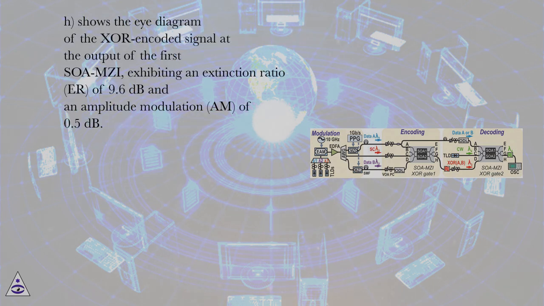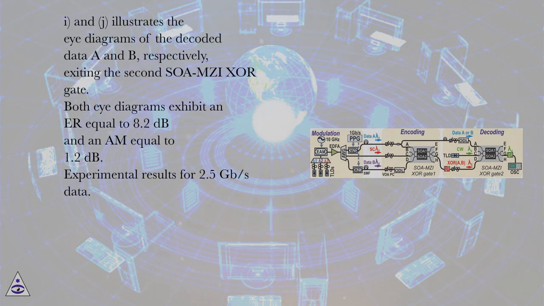H shows the eye diagram of the XOR encoded signal at the output of the first SOA MZI, exhibiting an extinction ratio, ER, of 9.6 decibels and an amplitude modulation, AM, of half a decibel. I and J illustrate the eye diagrams of the decoded data A and B, respectively, exiting the second SOA MZI XOR gate. Both eye diagrams exhibit an ER equal to 8.2 decibels and an AM equal to 1.2 decibels.